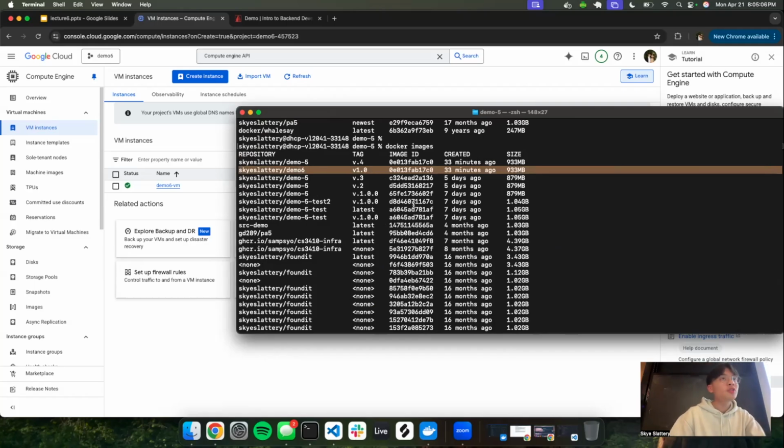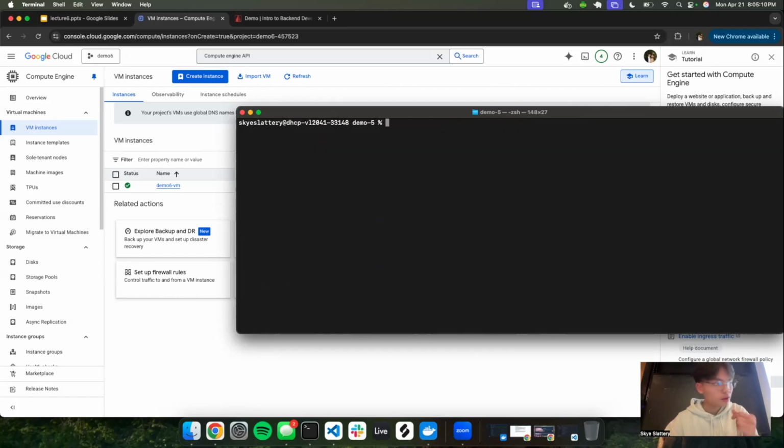So now we want to push it to Docker Hub, because this image is only local. Let me clear again. To push it, we're going to do docker push and specify which image: skybattery/demo6, and the tag was v1.0. So we want to push everything in this directory, so don't forget the dot again.